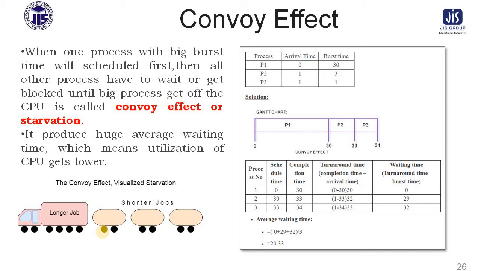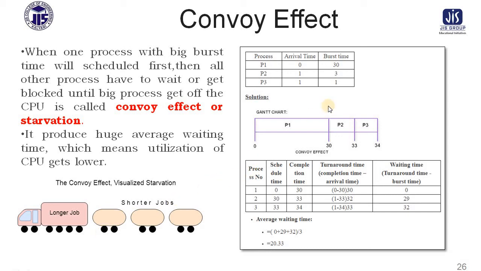So in this point, assume process 1 is a long process, process 2, 3, 4 have to wait until process 1 is released from the system. Okay, this kind of blocking until the process gets off the CPU is called convoy effect or starvation, and this type of phenomenon is called starvation or convoy effect. It produces a huge average waiting time, which means utilization of the CPU gets lower.